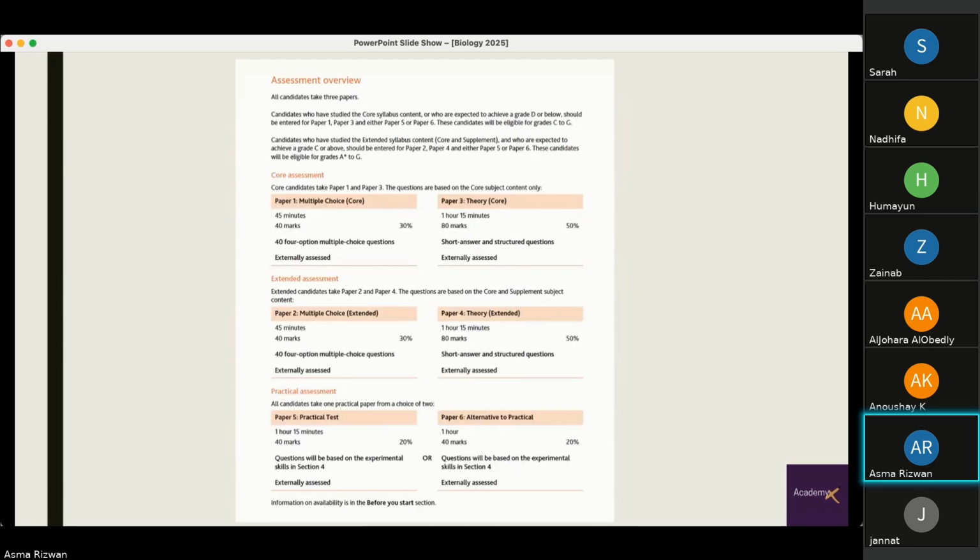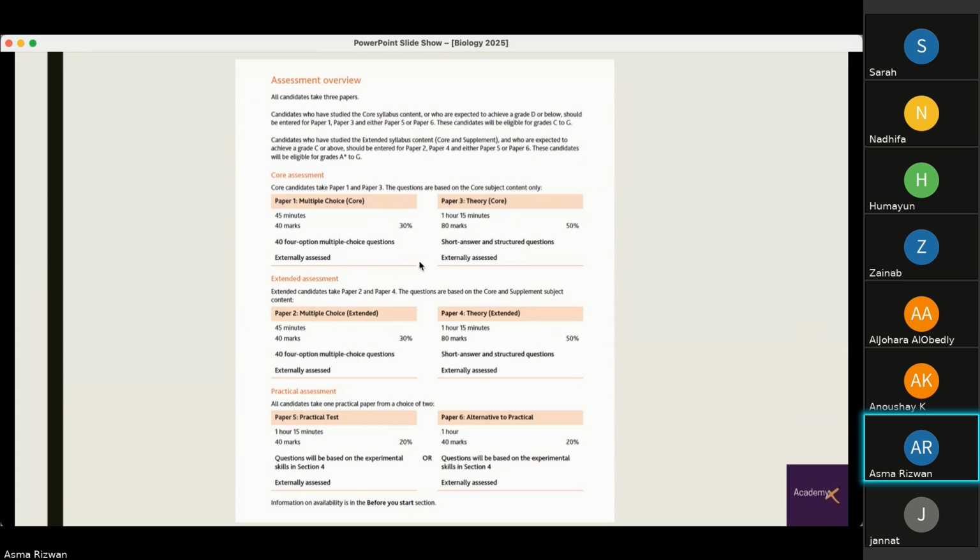Now for Cambridge, this is the paper pattern, where paper 1 is a multiple choice, 45 minutes, 40 marks, again, 40 multiple choice questions with 4 choices. You have paper 2, again multiple choice, but this is extended. So core is the basic syllabus that you study. And then you have paper 3, which is theory of this core, right?